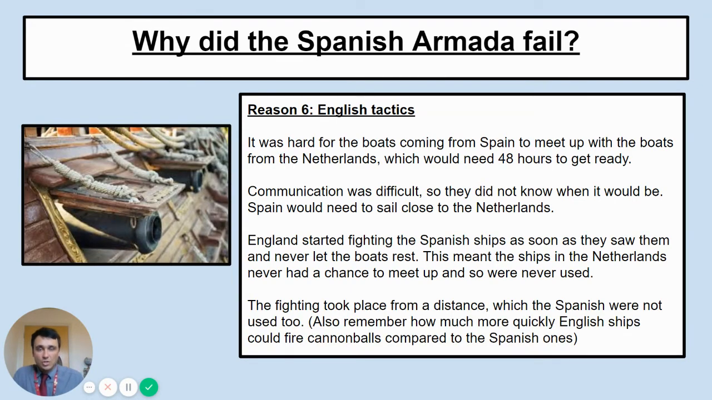The fighting also took place from a distance. That was very clever. The English cannons could reach further and fire more quickly. Spain weren't used to this. Spain were more used to close quarter fighting as a result.